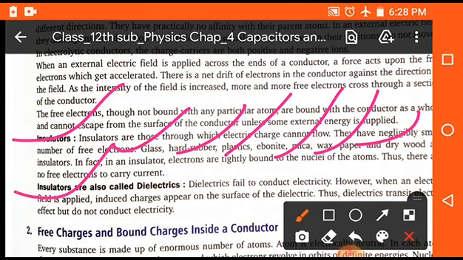Now, there is an important point. Insulators are also called dielectrics. In some conditions, we can say that insulators are equivalent to dielectrics, because in the case of insulators, current cannot be drawn. But in the case of dielectrics, in some conditions, an electric field can be applied. So in some conditions, we can say that insulators are also called dielectrics.